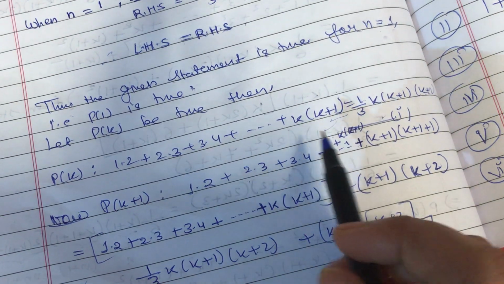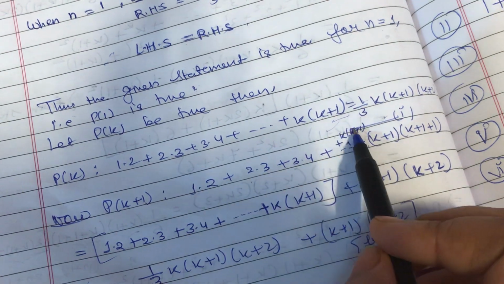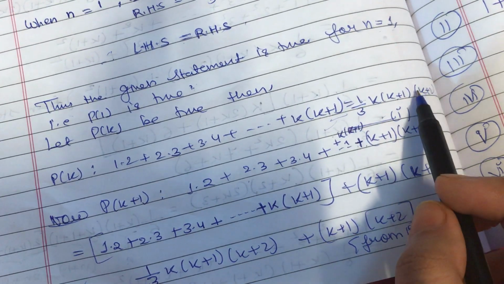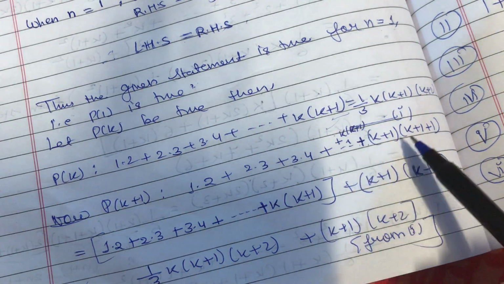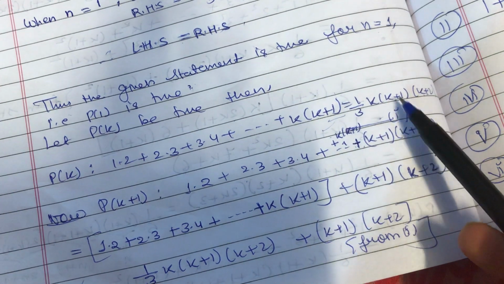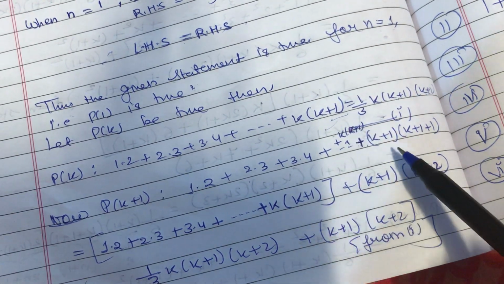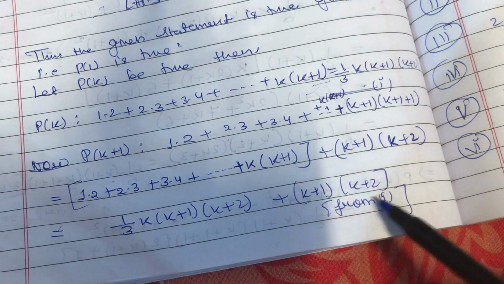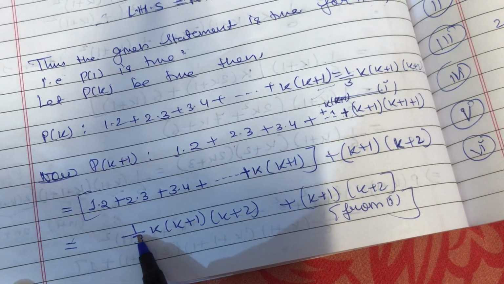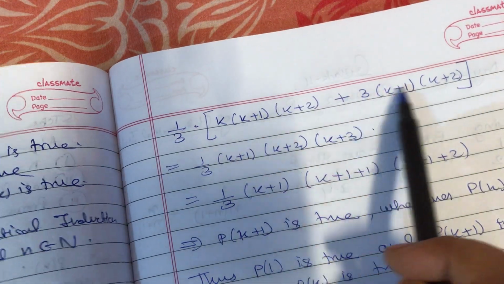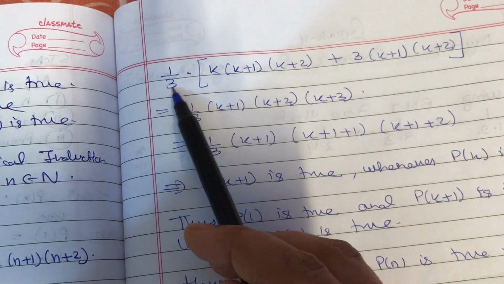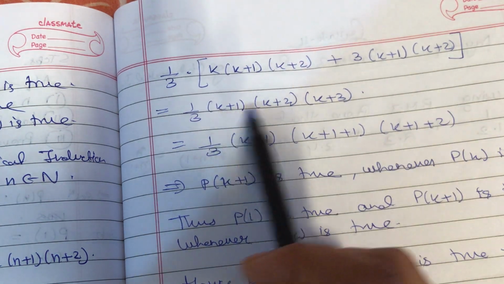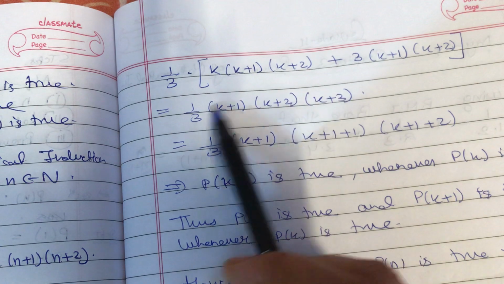You can use the same statement because you are going to replace this entire statement with this every time. That's why we assume Pk, right? So that we can replace it in the next statement. So I'll replace this by 1 by 3 k into k plus 1 into k plus 2, and this term will be as it is, as you can see. Now what I can do, again 1 by 3 you can take common, because fractions we take common. So if we take 1 by 3 common, you are left with this thing, right? Now I can take k plus 1 into k plus 2 common, so I'm left with k plus 3. So this is what I'm getting.